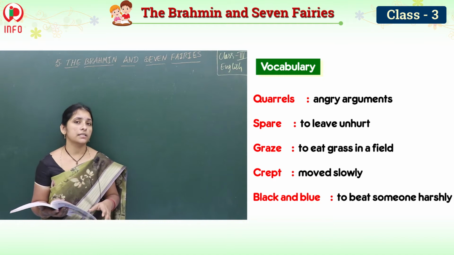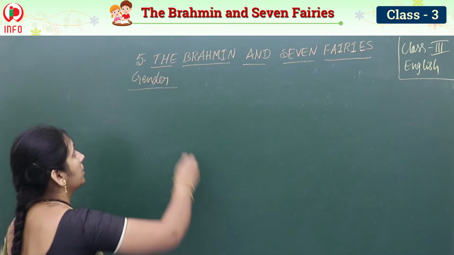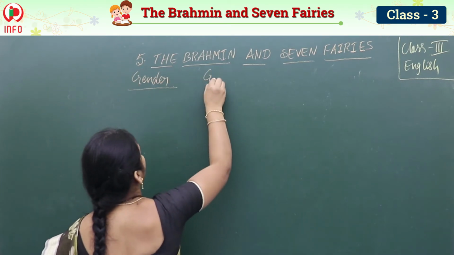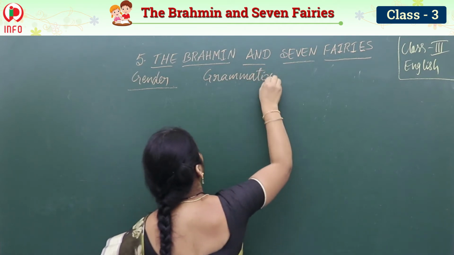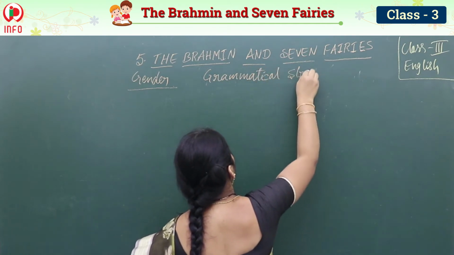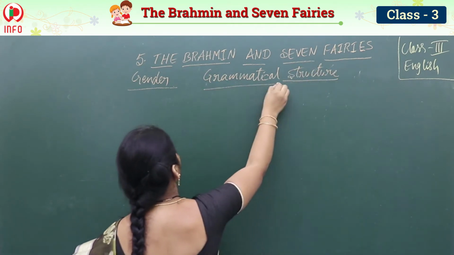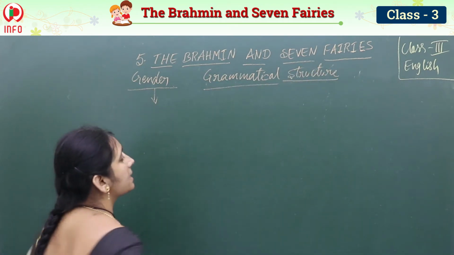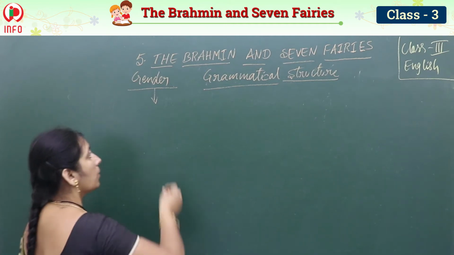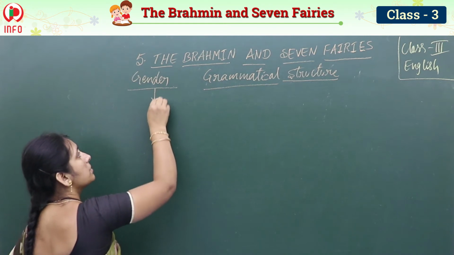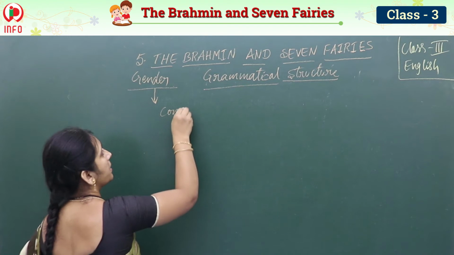Let's see the grammatical structure. See children, in this grammatical structure we have gender. What is this gender? In previous classes we have completed nouns, common nouns like that, right? So in these nouns, from the gender point of view, common nouns especially,